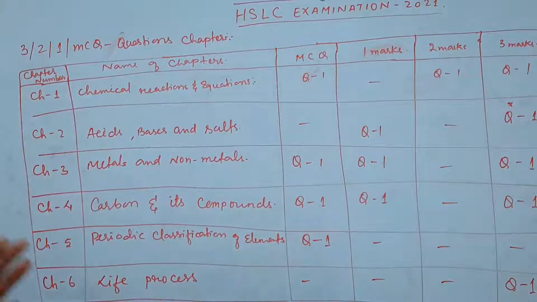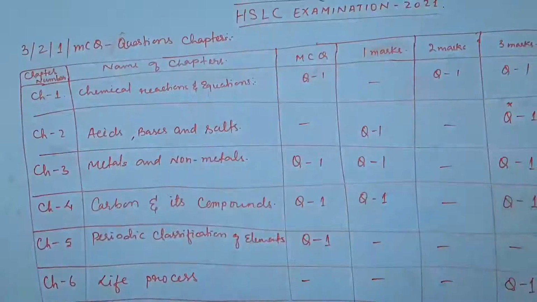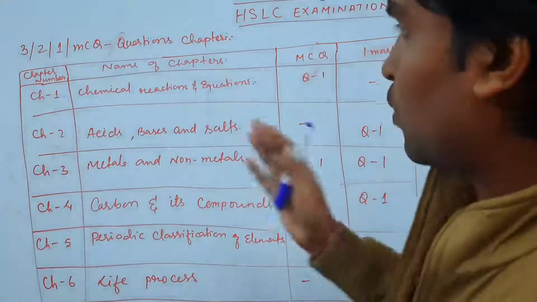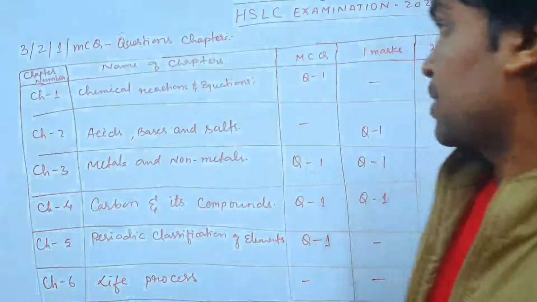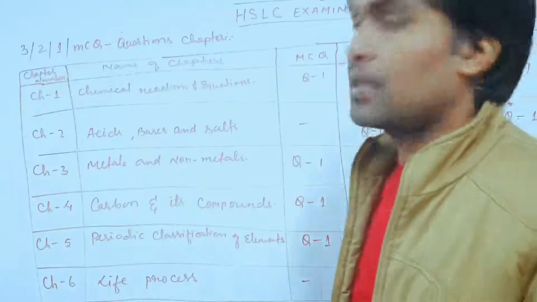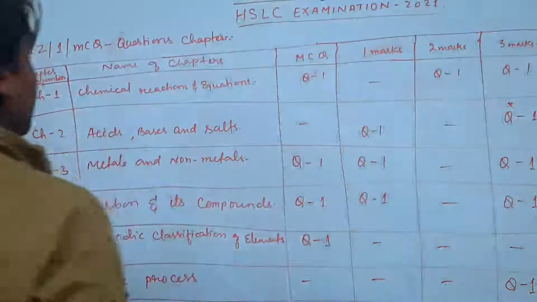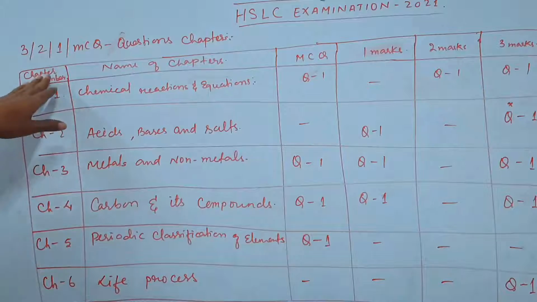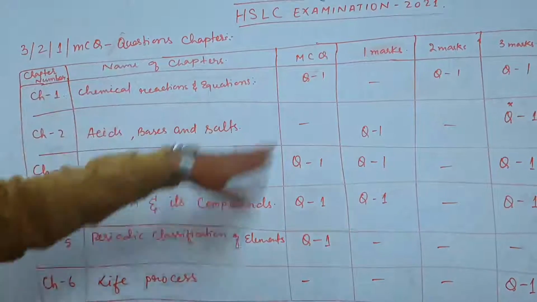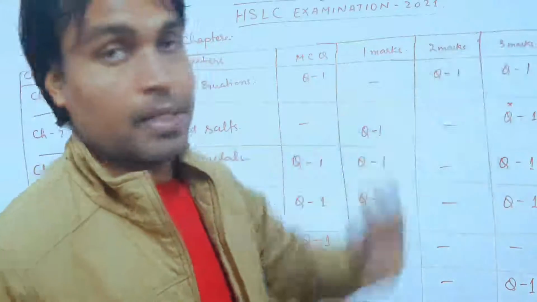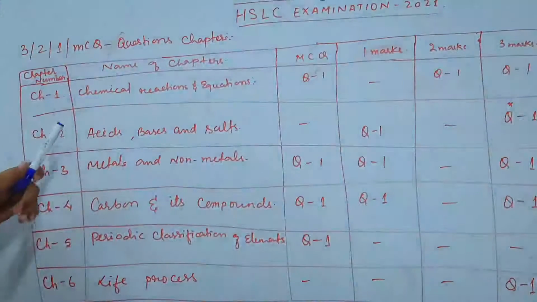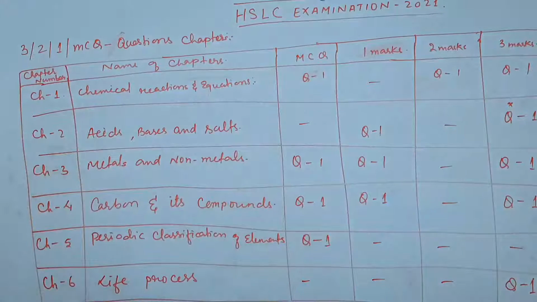Okay dear students, now we are going to discuss 3 marks, 2 marks and 1 mark questions, along with the MCQs, and from which chapter how many questions will be coming, that we are going to discuss. So from chapter number 1, this is the chapter number, this is the name of the chapter, MCQ, 1 mark, 2 marks and 3 marks. So chapter number 1, chemical reactions and equations.